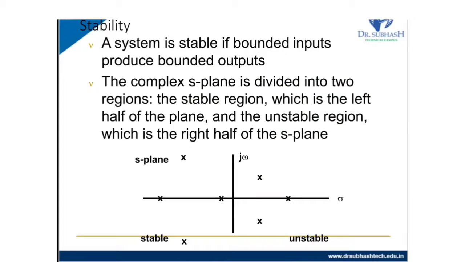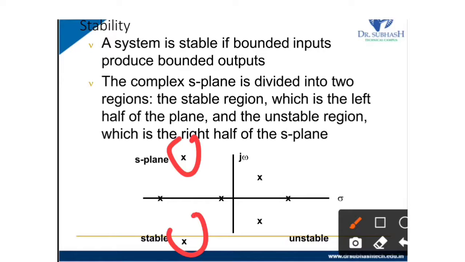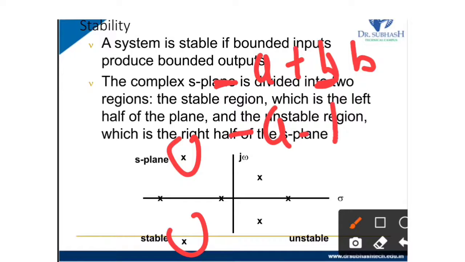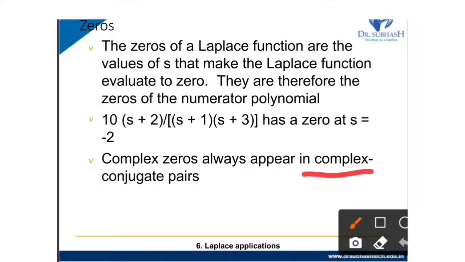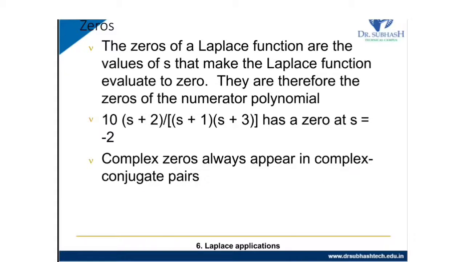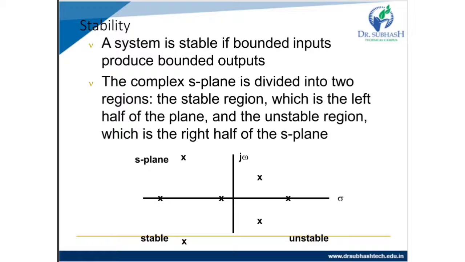This is called a complex conjugate pair, which was mentioned in the previous slide. It is symmetric about the x-axis. Thank you.